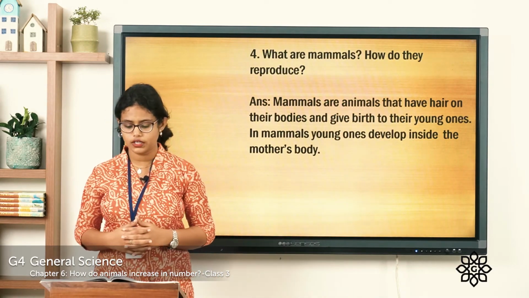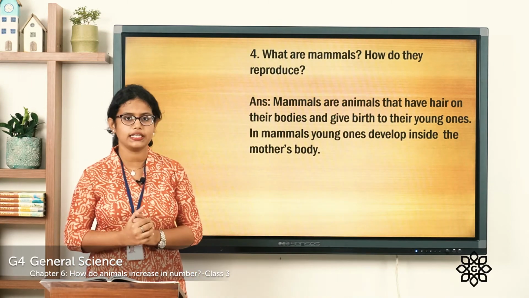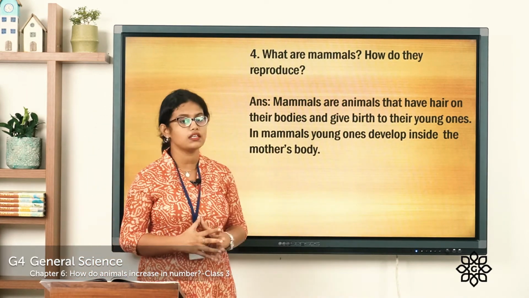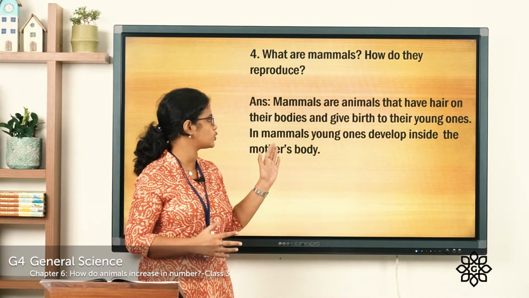Coming to the fourth one. What are mammals? How do they reproduce? So you can write the answer as: mammals are animals that have hair on their bodies and give birth to their young ones.